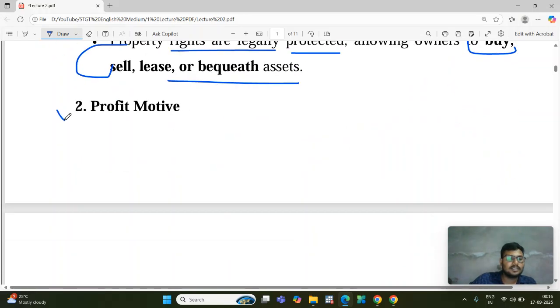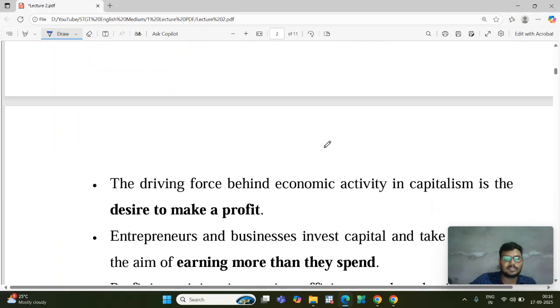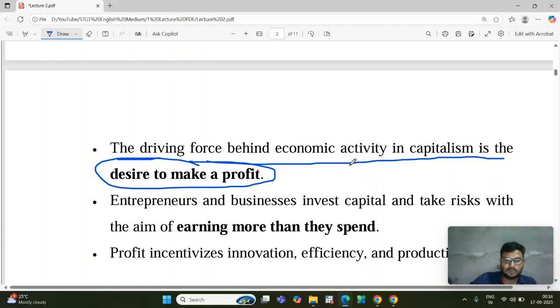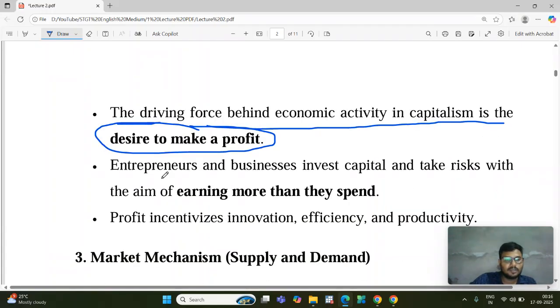Next, in that economy the motive is profit, or profit maximization. People always think about profit and always try to maximize it. The driving force behind economic activity in capitalism is the desire to make profit. It means their target is only to make profit, not social welfare, in that economy.